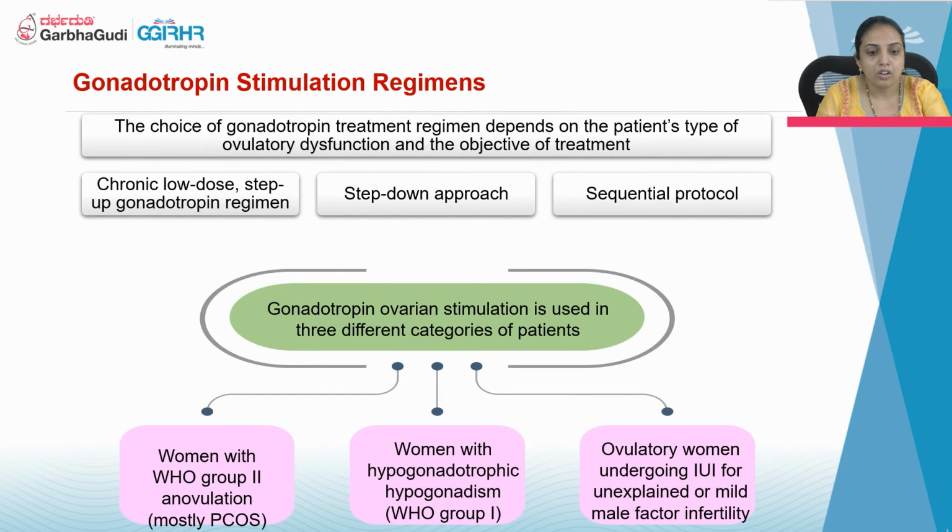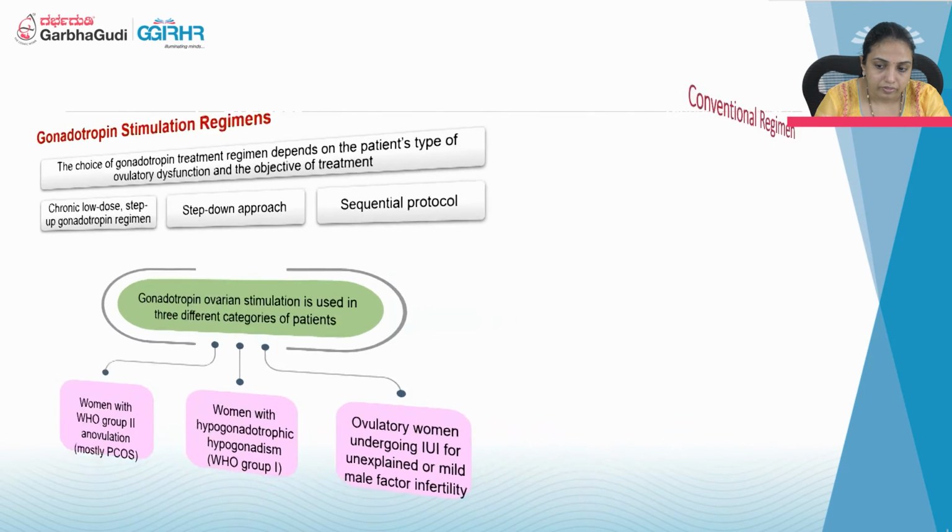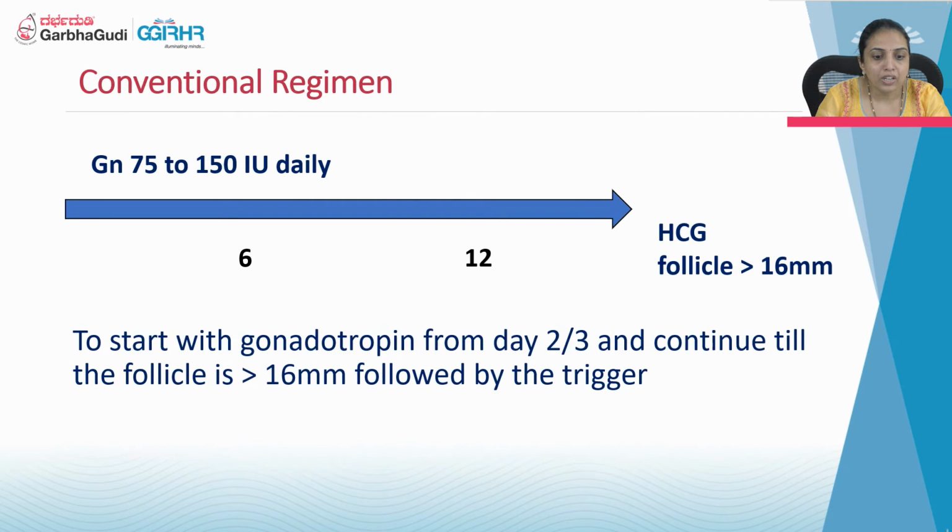Coming to the gonadotropin stimulation regimes. One is the chronic low dose step-up regime, which is most commonly used. The others are the step-down regime and the sequential protocol. Coming to the conventional regime, gonadotropins are started from 75 to 150 international units daily, starting from day 2 or day 3. Continue the same dose, or you can increase depending on the response. If the response is less, you can increase. Continue the gonadotropin dose till the follicle is more than 16 or till you give the HCG trigger.